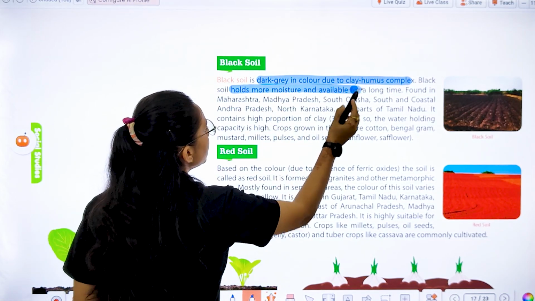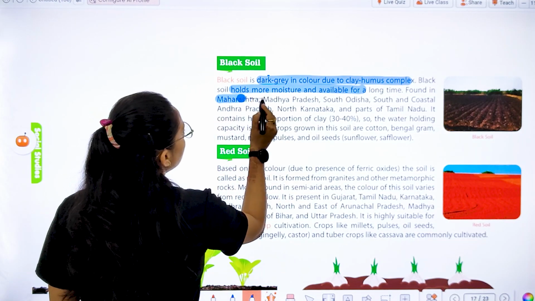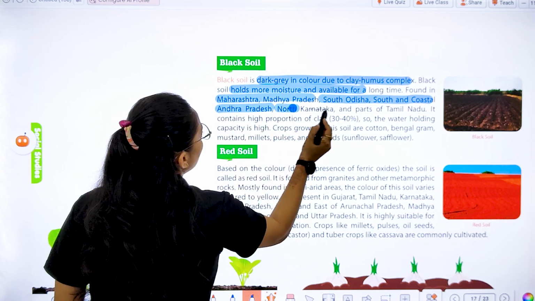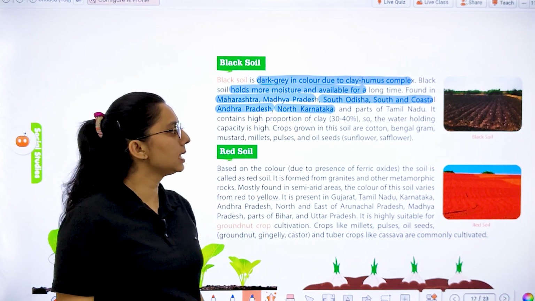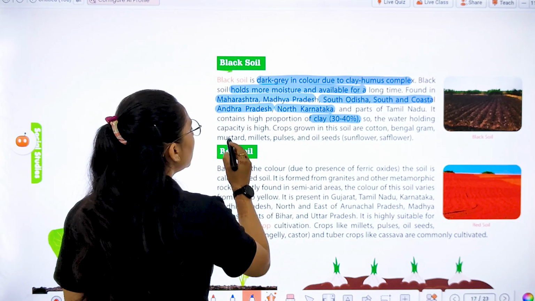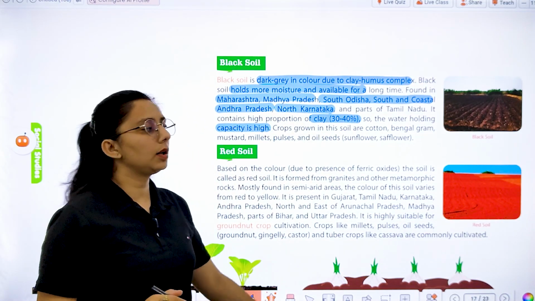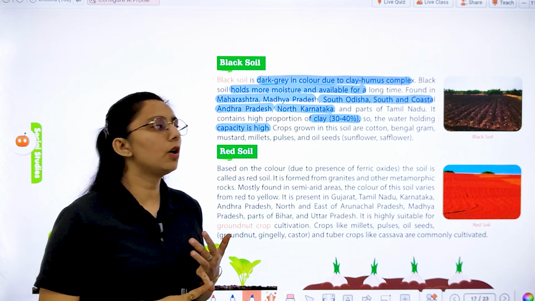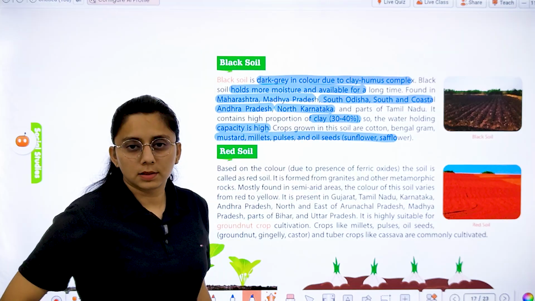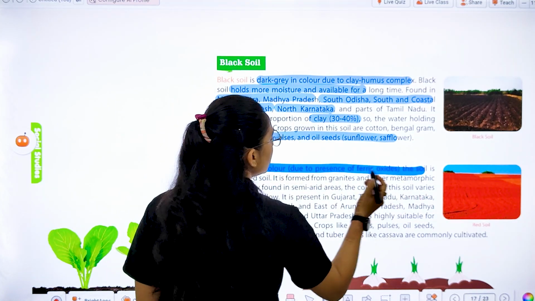It holds more moisture, available for a long time. It is found in Maharashtra, Madhya Pradesh, South Odisha, South and coastal Andhra Pradesh, and North Karnataka. It contains a high proportion of clay, that is 30 to 40%. Water holding capacity is high here, and the crops grown are cotton, Bengal gram, mustard, millets, pulses, and oilseeds, right?